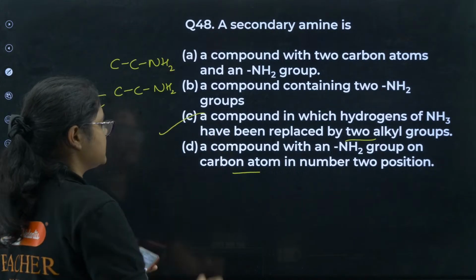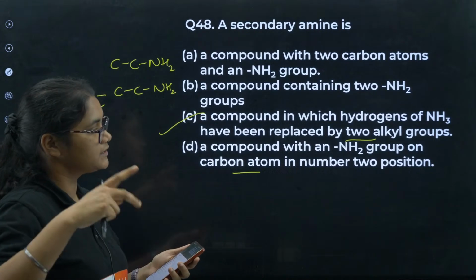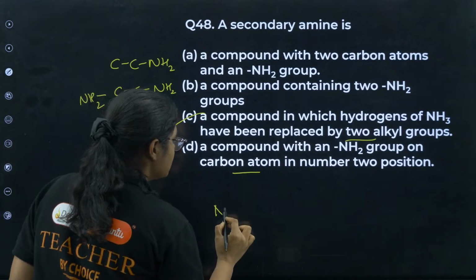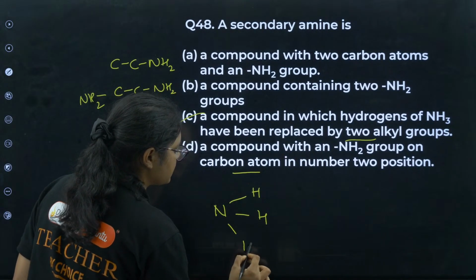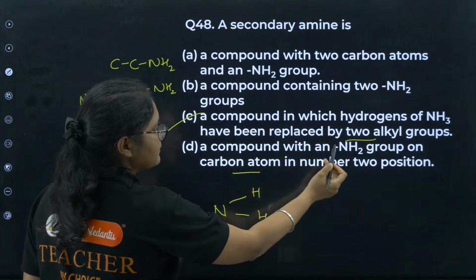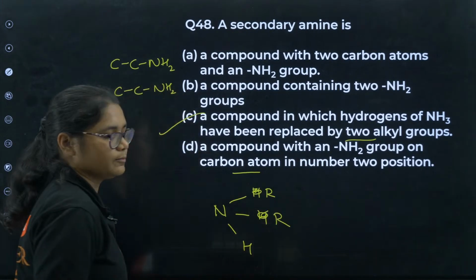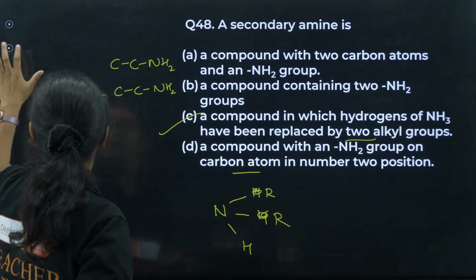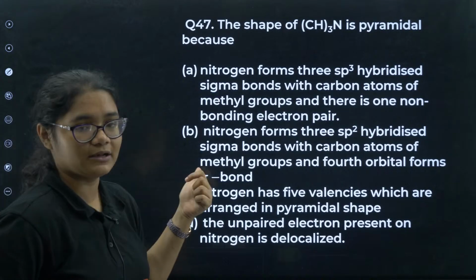48C is the correct answer. A compound in which the hydrogens of NH3 have been replaced by two alkyl groups. Means a compound in which the hydrogens of ammonia, so we have NH3, three H are there, have been replaced by two alkyl groups. Means this is one alkyl group, this is one alkyl group. Okay? Next, 47. The shape of CH3 is pyramidal because.